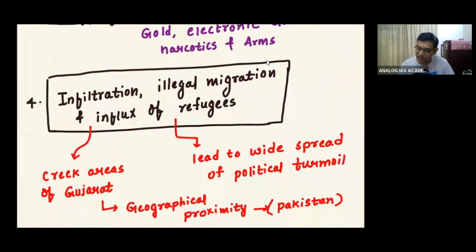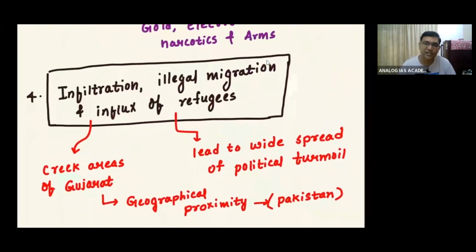Then infiltration, illegal migration, and influx of refugees. For example, infiltration: the creek waters where the BSF guards are, they are highly vulnerable regions. It is a sandy, muddy region, and inhabited. So Pakistan-based terrorist organizations can use this area and enter into India.